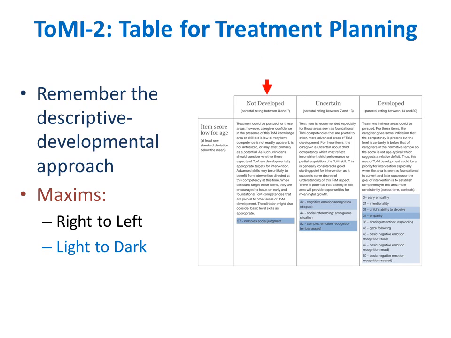Finally, clinicians should consider items in the left hand, that is not developed column. However, caution is warranted. Caregiver confidence in the presence of this theory of mind competency is low or very low, and clinicians should consider whether these aspects of theory of mind are developmentally appropriate targets for intervention. Advanced skills, which are commonly found in this cell, may be unlikely to benefit from intervention until more foundational skills are established.